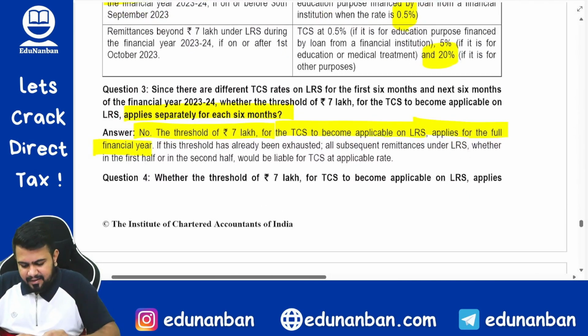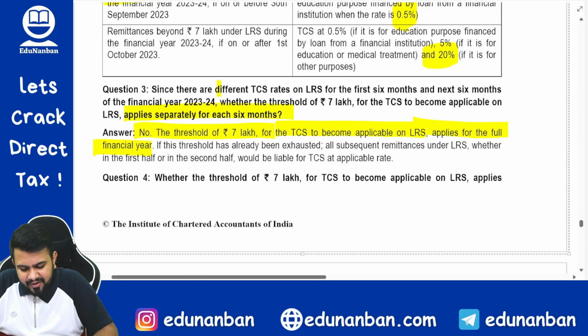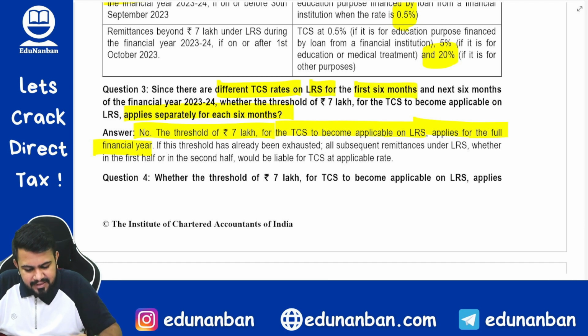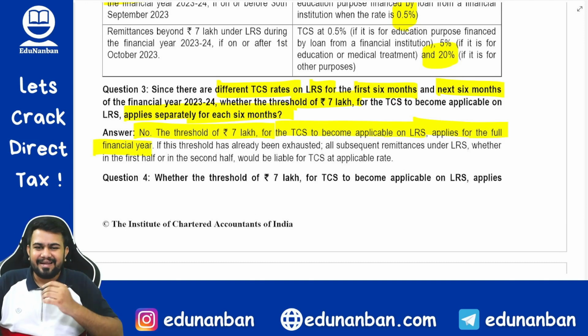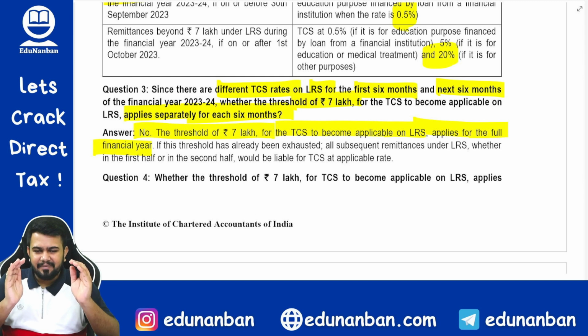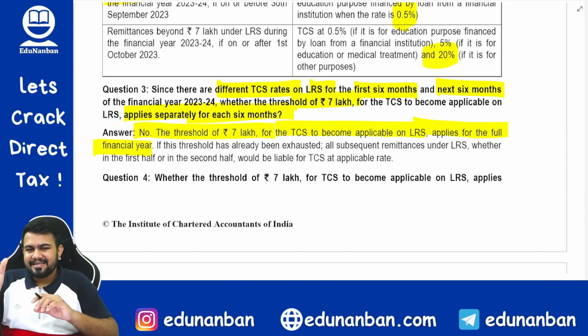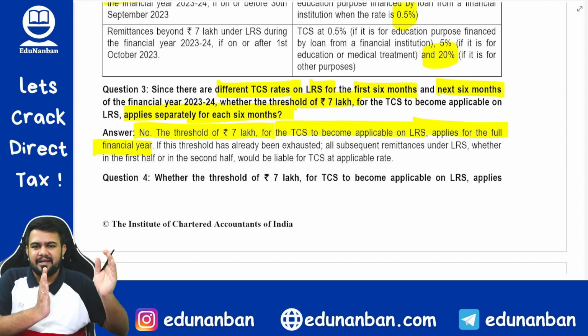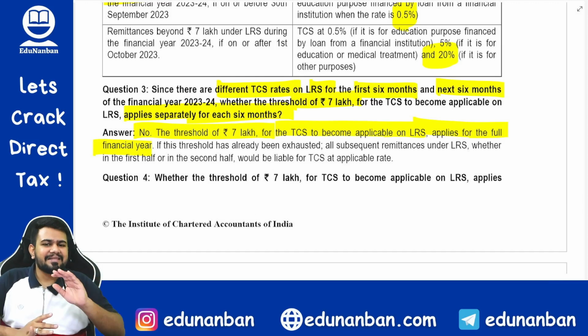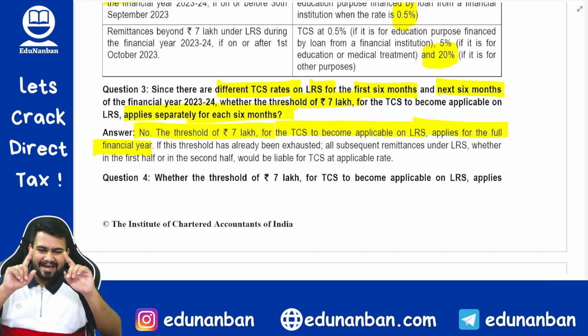Now next question, let us see. Since there are different TCS rates on LRS for the first 6 months and next 6 months, whether the threshold of 7 lakhs is to be seen separately for each 6 months. So this question also might arise: till 30th September, in the others case, the rate is only 5% above 7 lakhs, and after 30th September it becomes 20%, correct? So is this limit different till September, and from October onwards will the limit start once again? Answer is no. There is only one limit for the entire year.